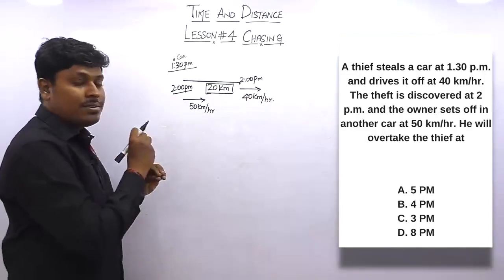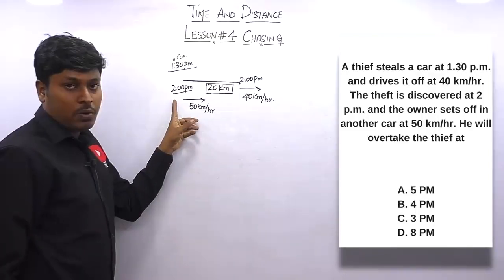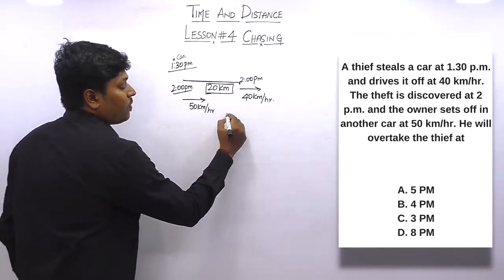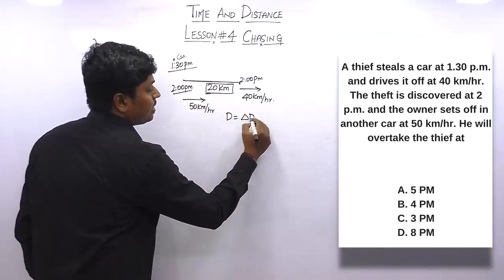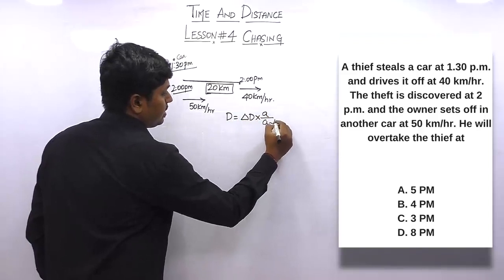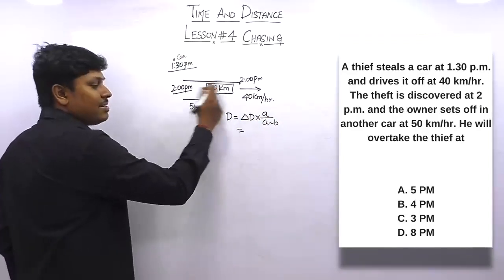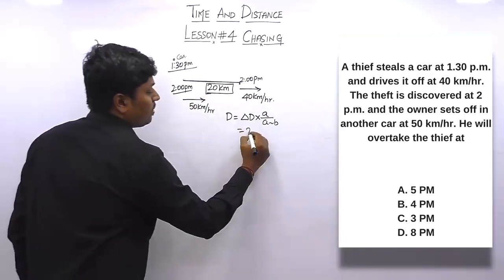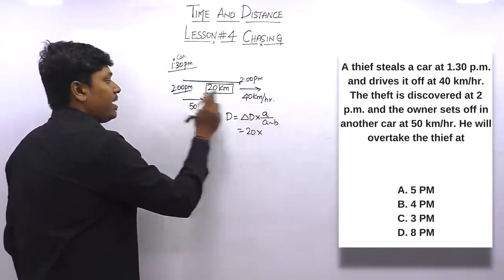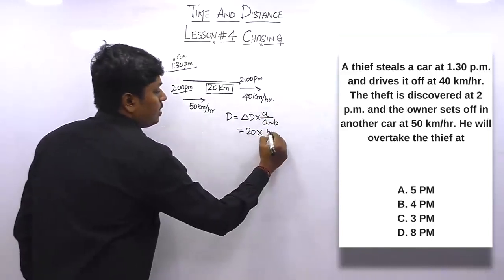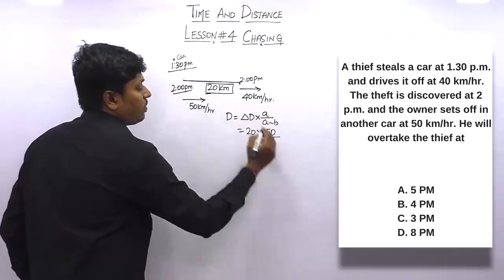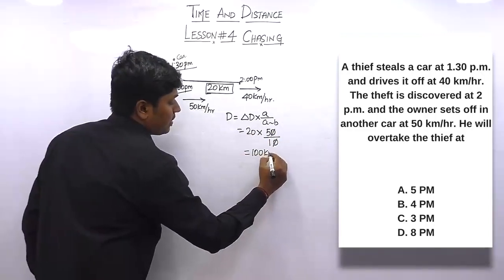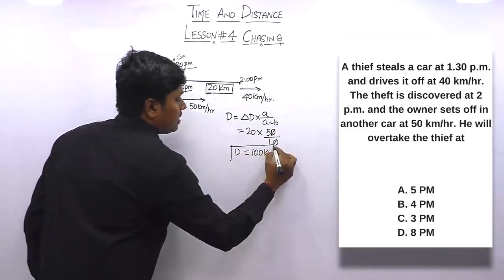Initially, let me find the total distance traveled by the owner in order to catch the thief. Same logic, right? We can apply the formula. Distance is equal to del D into A divided by A minus B. Del D is the initial distance between the thief and the owner, which is 20 km. So 20 into A, where A is the speed of the owner, 50, divided by the difference of 50 and 40, which is 10. Once you cancel this, 5 into 20 will be 100 km. So finally we found the distance, 100.